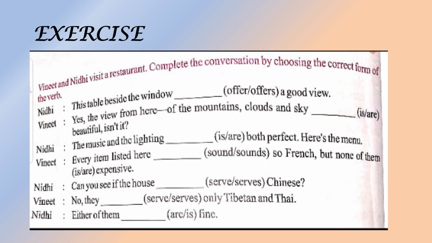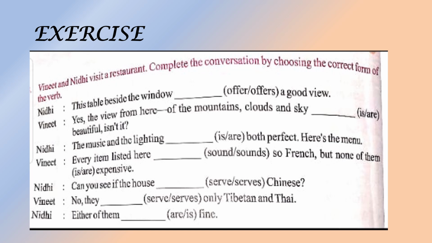Vineet: Yes, the view from here is of the mountains. Again we are talking about the word view, which is singular, so we have used is. Clouds and sky: two subjects, again plural, so we will use are. Clouds and sky are beautiful, isn't it? Nidhi: The music and the lighting are both perfect.